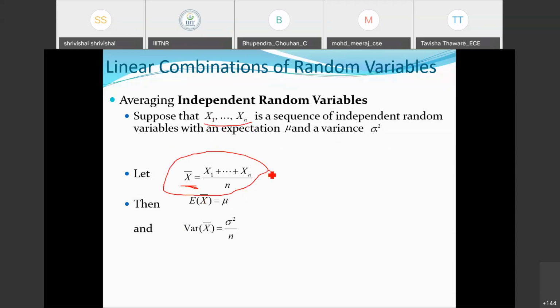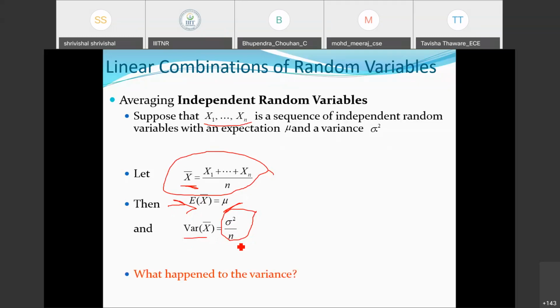The expectation of X bar is equal to mu, the same number. But for the variance of X bar, we get sigma square by n. We are not getting n square here.